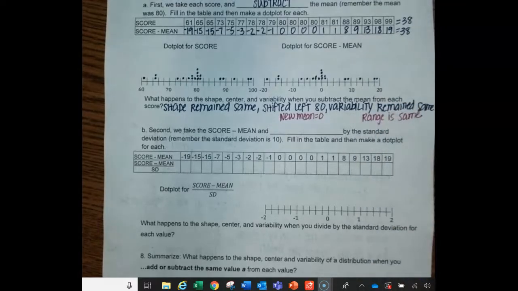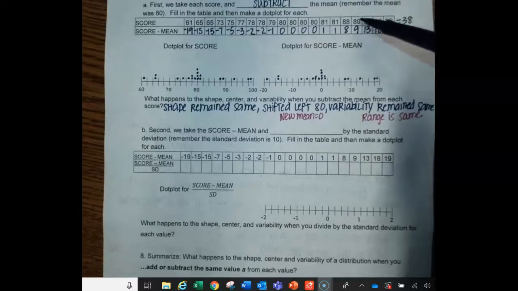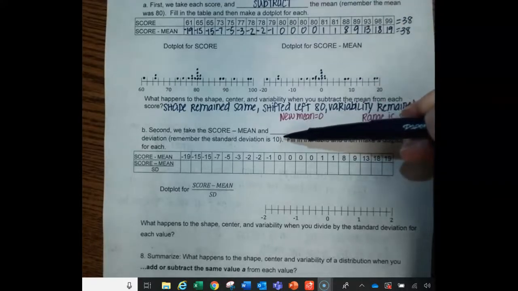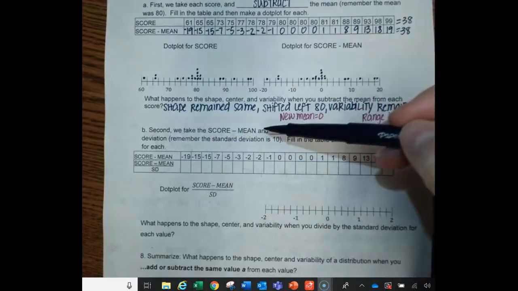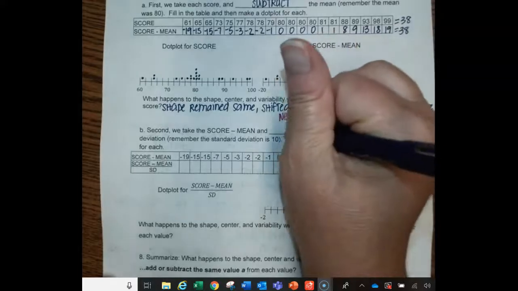Okay, so that was the first part of it. That's what we did originally when we were asking how many points above or below the mean were Biff or Marty or Goldie. Then we want to know how many standard deviations above and below the mean they were. So we took the score minus the mean, that difference, and then we divided by the standard deviation.